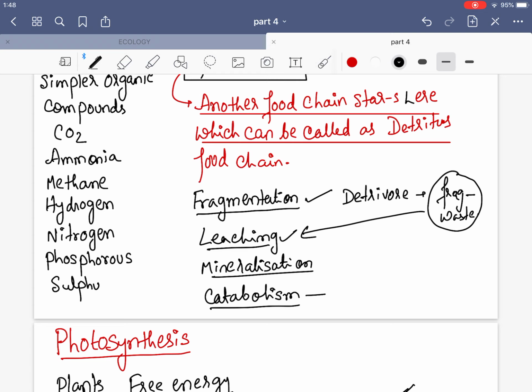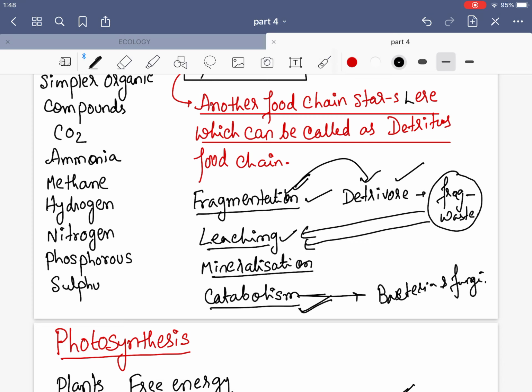And after that, the waste matter which is left, which is not consumed by the detritivore after fragmentation, and which has not been leached down into the soil, what will happen? The process of catabolism comes here. The bacterial and fungal enzymes will degrade this detritus matter into simpler inorganic substances, and this process is known as catabolism. So fragmentation is performed by detritivores, but this catabolism function is performed by bacteria and fungi.